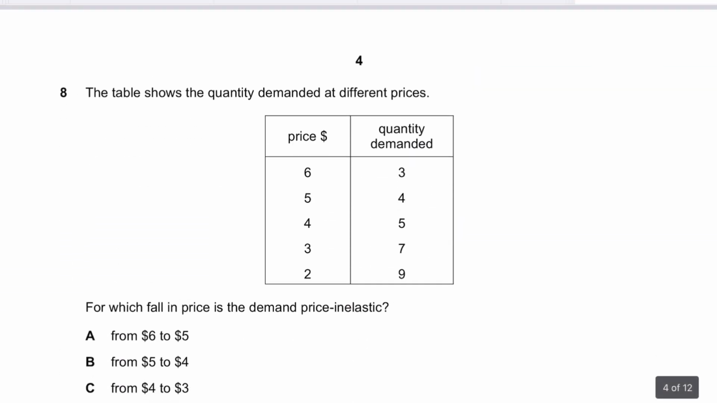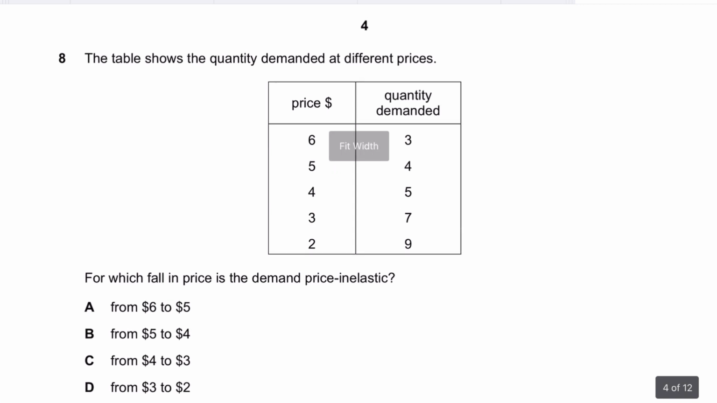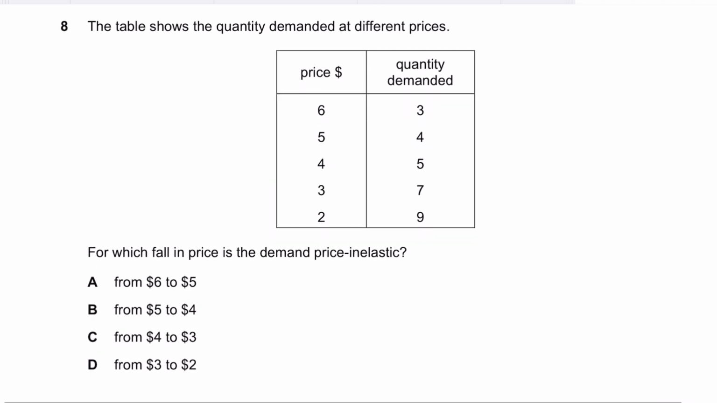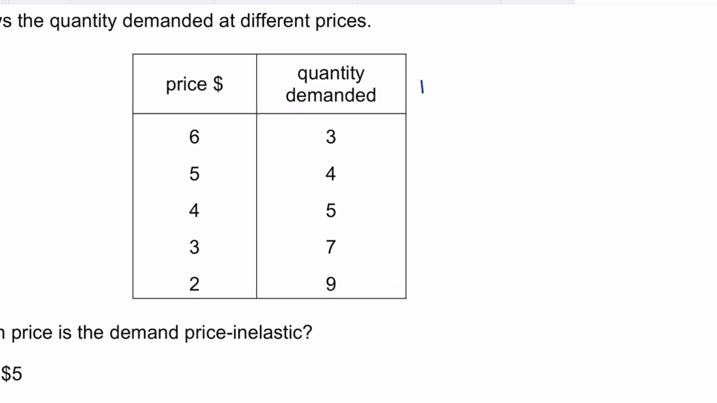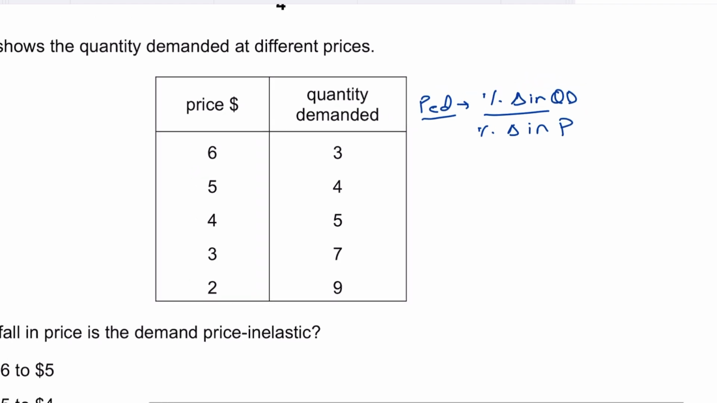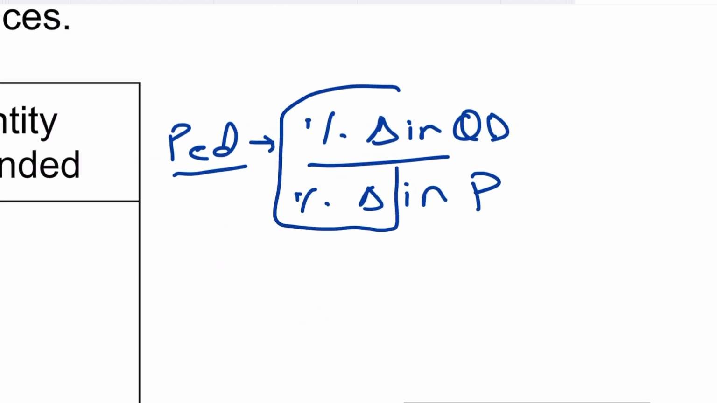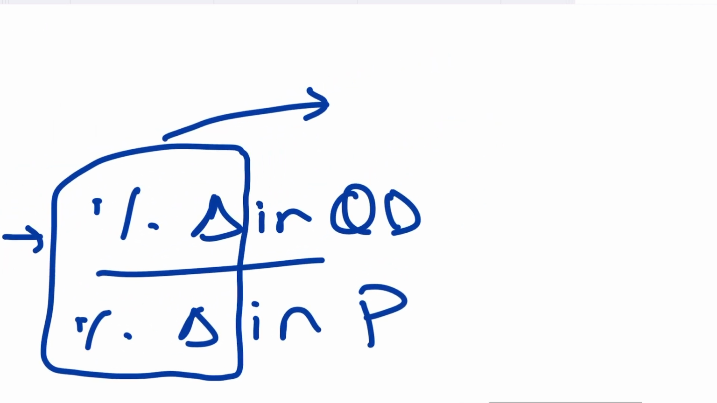Question 8 says, the table shows the quantity demanded at different prices, from which fall in price is a demand price elastic. Okay, so price inelastic, sorry. So first of all, guys, what you need to do is calculate the PED. The formula for PED is percentage change in quantity demanded divided by the percentage change in price. In order to calculate the percentage change, whether for quantity demanded or price, just use this formula: new minus old upon old times 100.